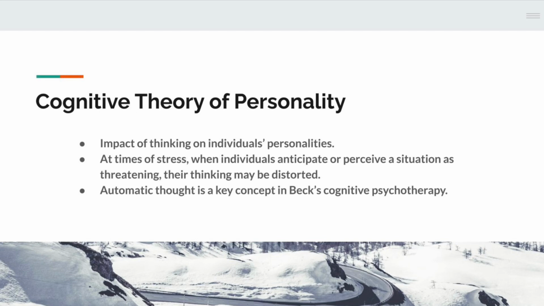While discussing the cognitive approach to psychotherapy, we should also know the cognitive theory of personality, because it stresses the impact of thinking on an individual's personality. The cognitive approach states that thinking plays a major role in how an individual's personality is formed. It also states that at times of stress, when individuals anticipate or perceive a situation as threatening, their thinking might be distorted. By distortion, they mean that their thinking might not be as rational as it could be. Automatic thought, which is not under one's control, is a key concept of Beck's cognitive psychotherapy.